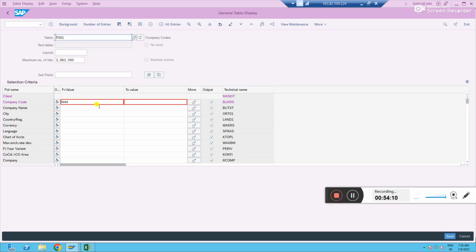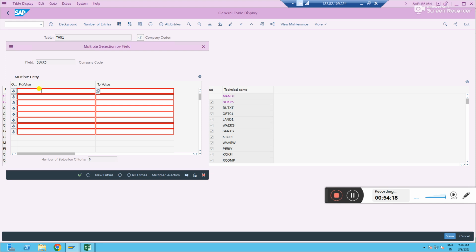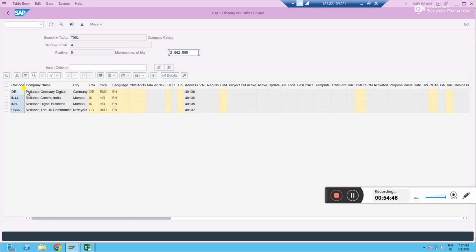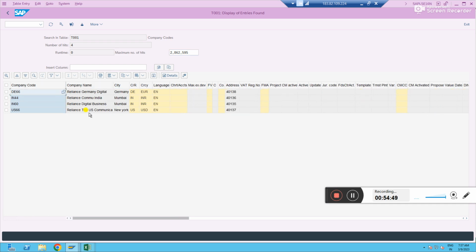So we have three company codes now. How can I give three company codes? You have more selection. Just go to the multiple selection. Here you type all the company codes whose details you want to see. Mine are IN44, IN60, US66, DE66. These are the company codes we created, right? Yes, sir. If you click on download transfer data and execute, we can see our company code information for whatever we created, right?